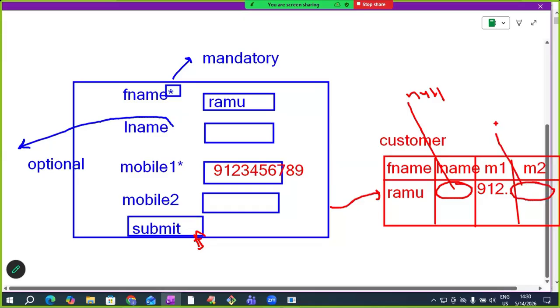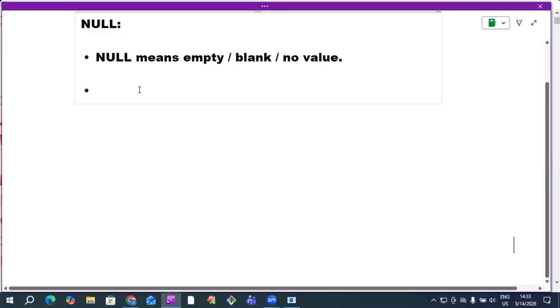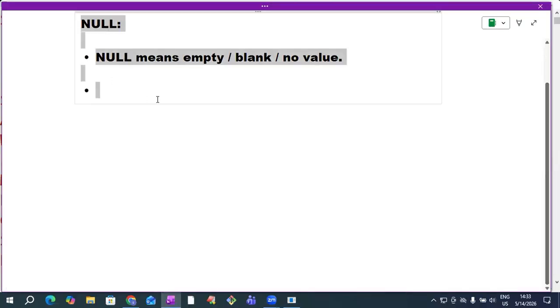Mobile number 2, null is inserted. Null means empty. So when a value is optional, we may not give the value. If we don't give the value, null will be inserted there. So when a value is optional, we insert null. This is one of the cases. Like this, many reasons are there to insert null. One more example I'm telling you.